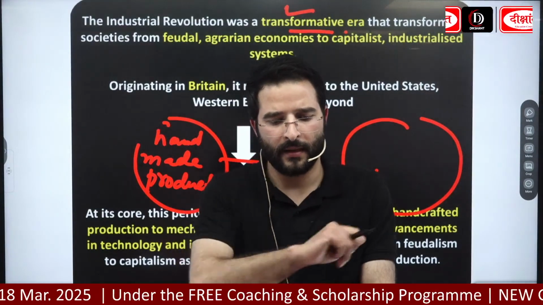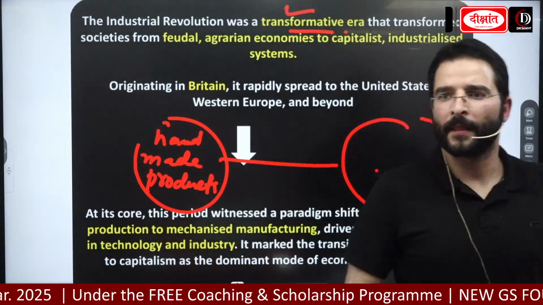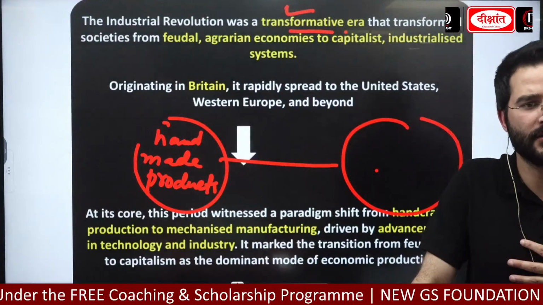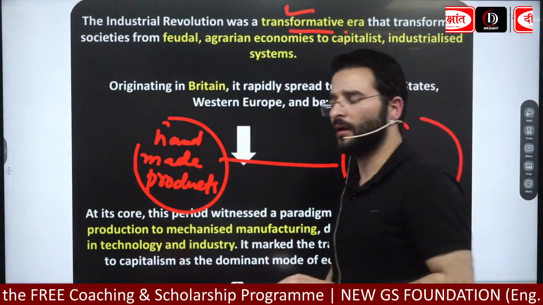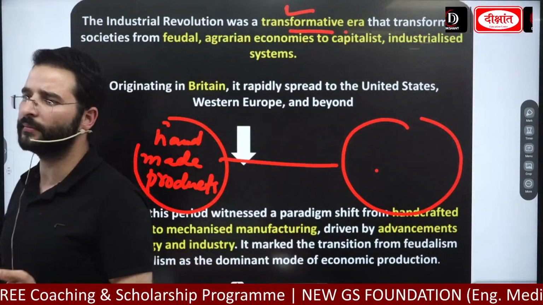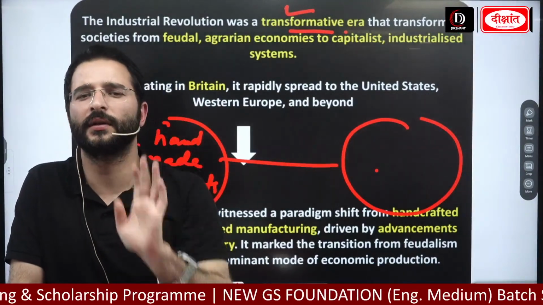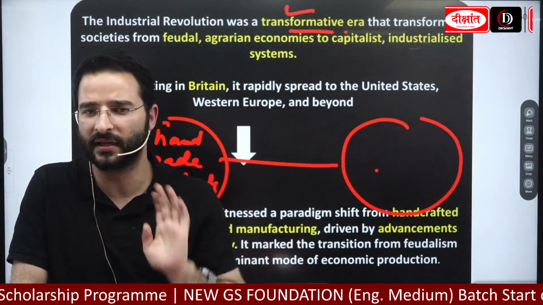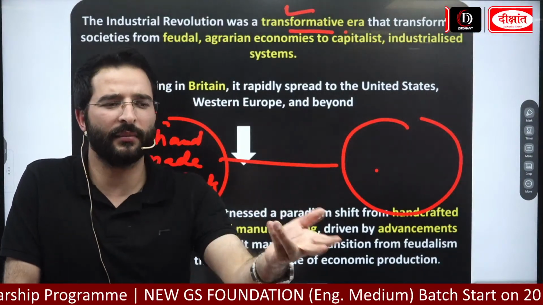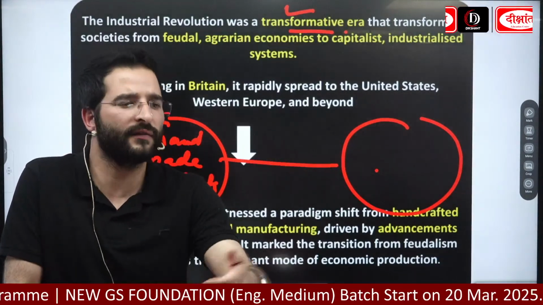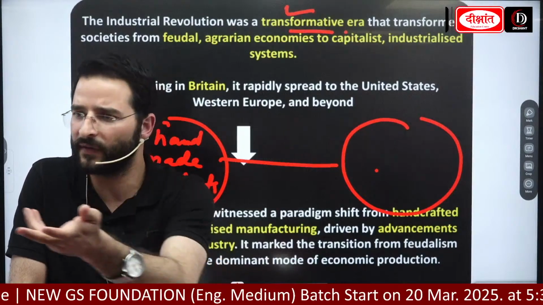Now guys, when we look at the industrial revolution, go with whichever definition you find easy during the time of examination when you are writing these answers. You can go with any definition. Now, the industrial revolution also includes new manufacturing processes and new manufacturing techniques.